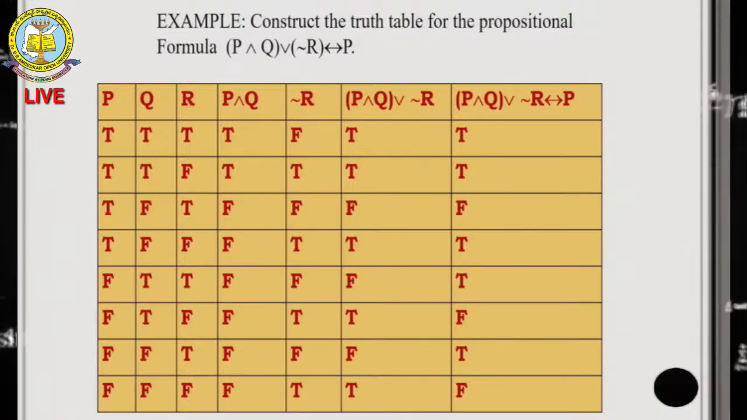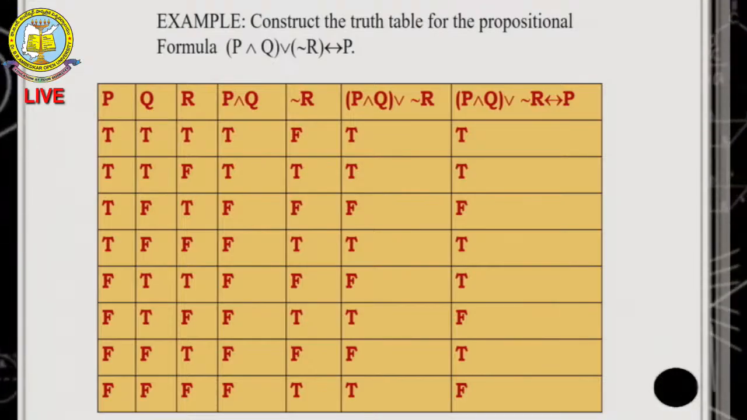For these 8 statements, whether operations are applied. So I am finding P and Q and negation R. Then P and Q, R, negation R I am finding. After that I will go for the implication of P. Then I get the conclusion. That is one of the examples.